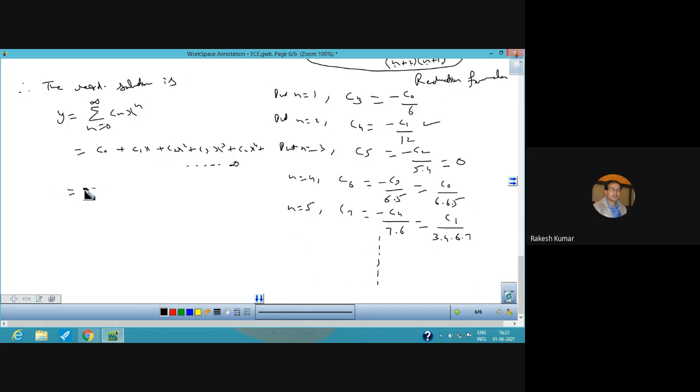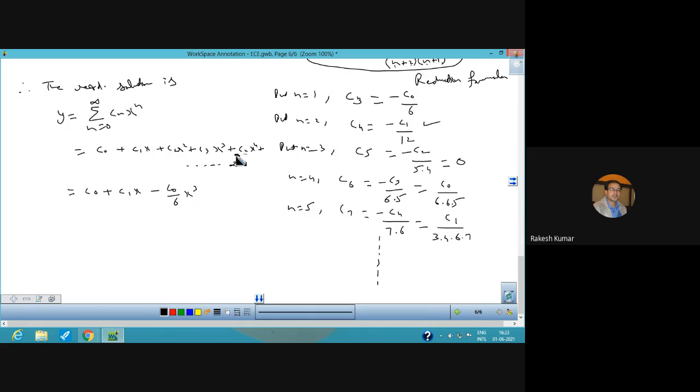You will have C naught as it is plus C1x as it is. The value of C2 was 0. Now what is the value of C3? This is minus C naught upon 6 into x cube.